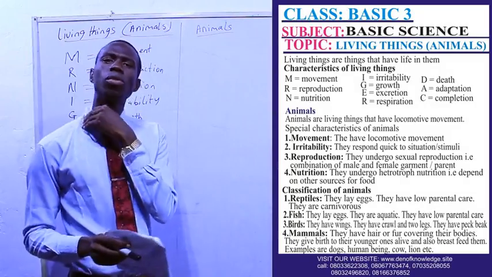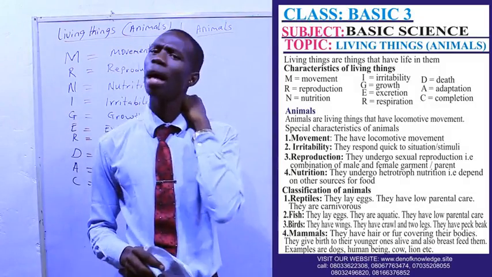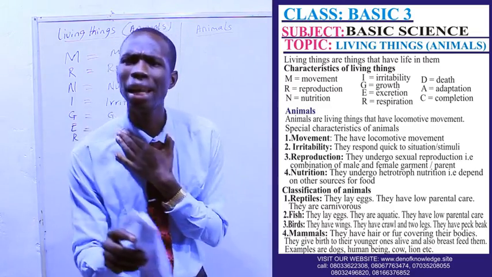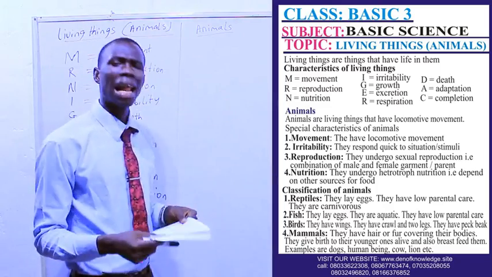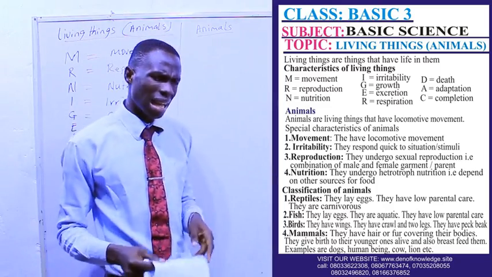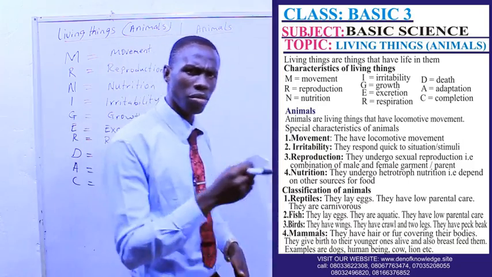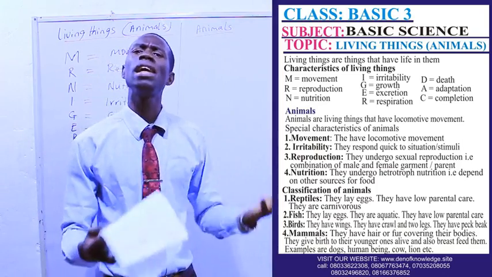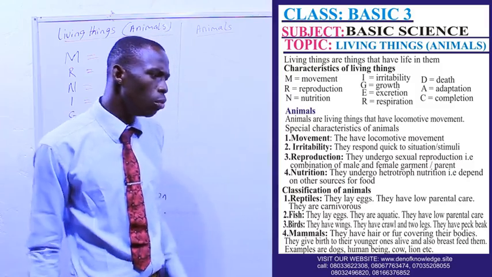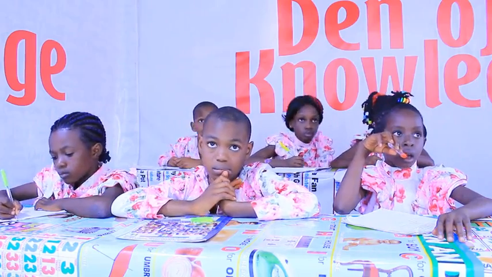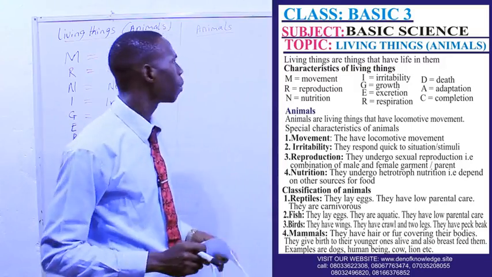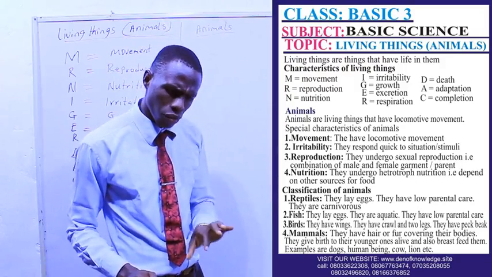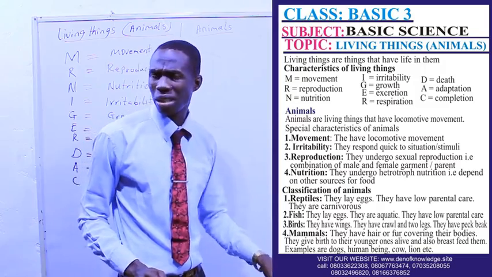Animals. We know that we have two types of living things. We have plants and animals. Today we are going to discuss animals. What is an animal? An animal is a living thing that exhibits locomotive movement. What is locomotive movement? Moving from one place to another. Plants can't do that, but animals can do that. They can move from one point to another place.